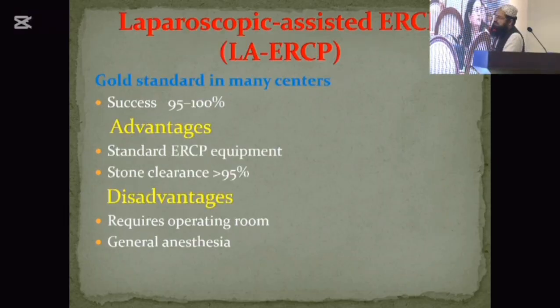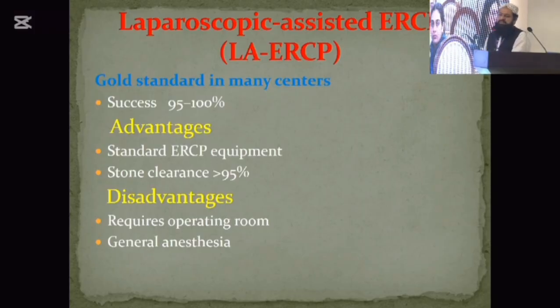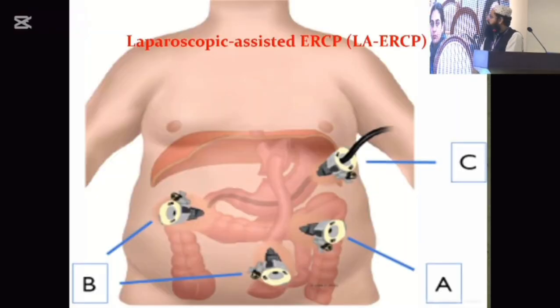This is the gold standard one, laparoscopic assisted ERCP. Success is 95 to 100%. The advantage is that standard ERCP equipment is required, nothing more. Stone clearance is more than 95%. The disadvantage is that the patient needs general anesthesia and an operation theater, plus a consultant laparoscopic, bariatric or hepatobiliary surgeon as well as an endoscopist, all of whom will be available there.